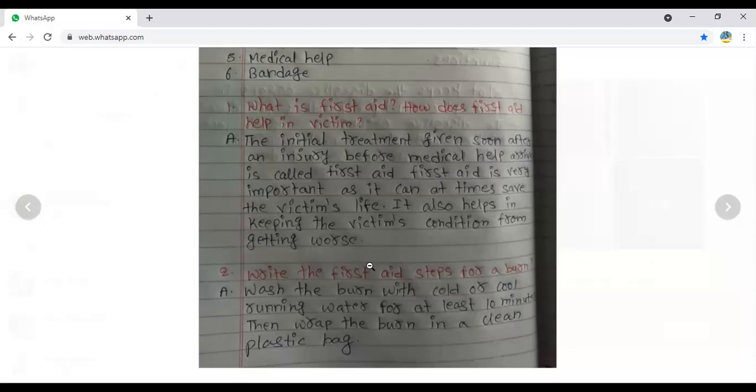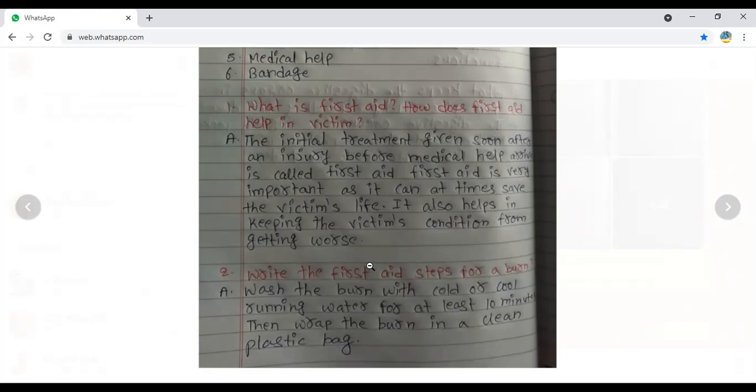We are not going to take the person to the doctor immediately. Before taking to the doctor, we give certain treatment. That is called first aid. So first aid is very important as it can at times save the victim's life. Before going to the doctor, we give a little bit of treatment, and because of that we can save the victim's life. Now, next point: it also helps in keeping the victim's condition from getting worse.